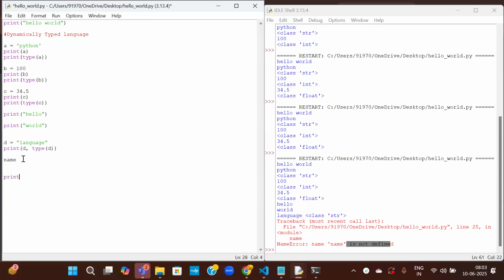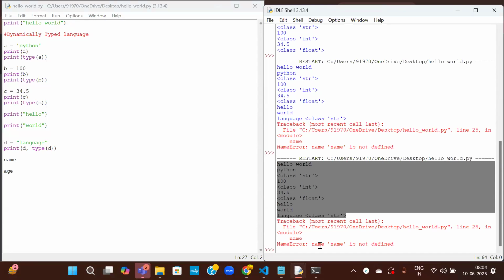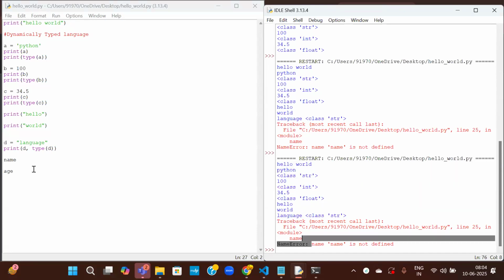After this I'll make some more errors. Name, I'll write age. Name and age, it doesn't know what either of them is. Again run this. So here only name is not defined. All of that previous code is executed and the output is generated. Name is not defined, but it is not saying anything about the age.